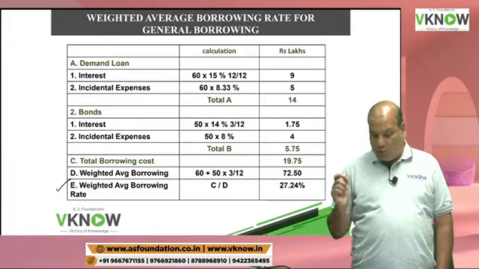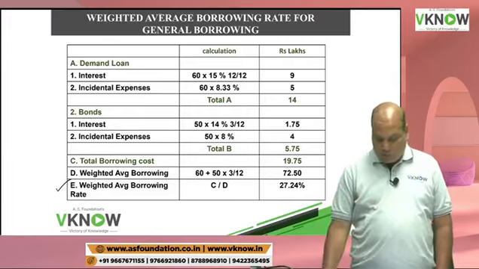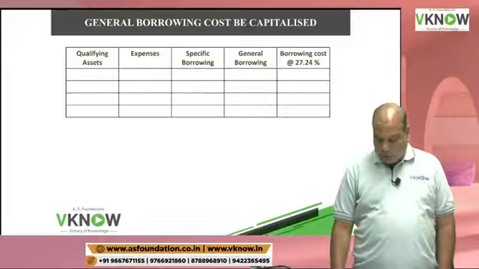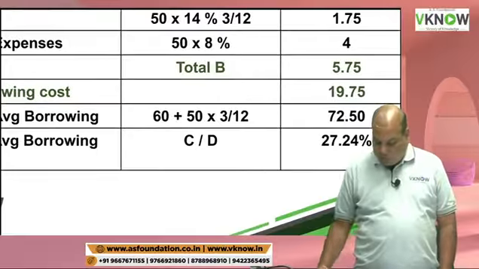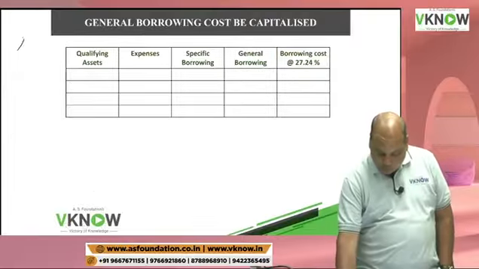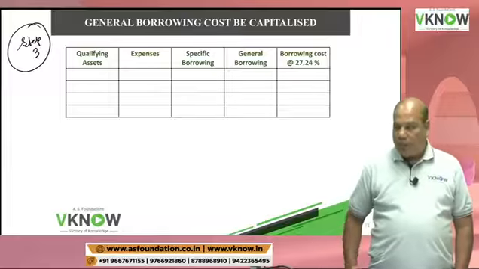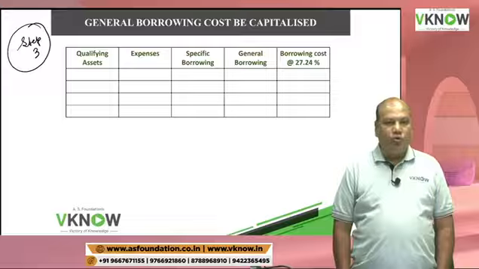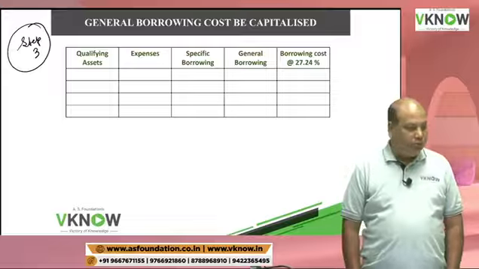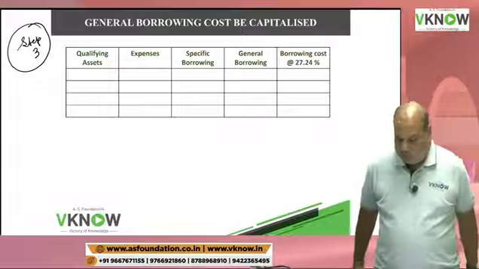Because once we have this weighted average rate, my task becomes easier. So this was my step number 2. Now write down step number 3: general borrowing cost to be capitalized.